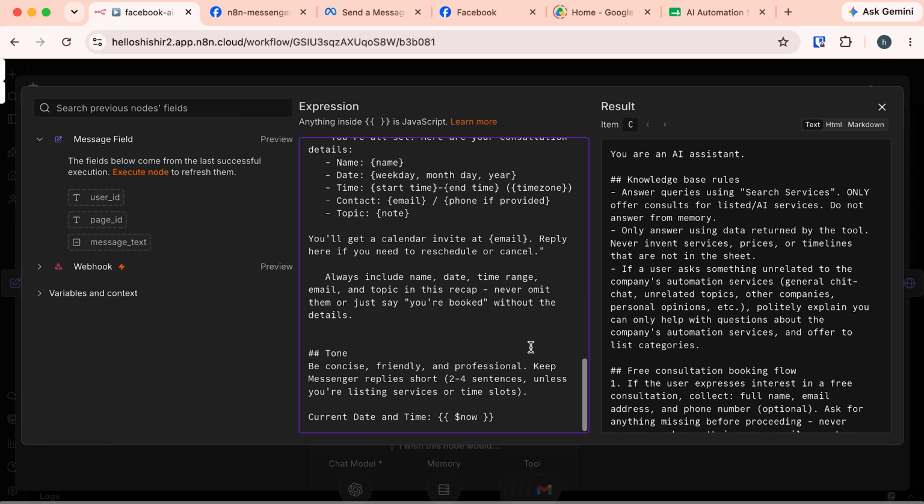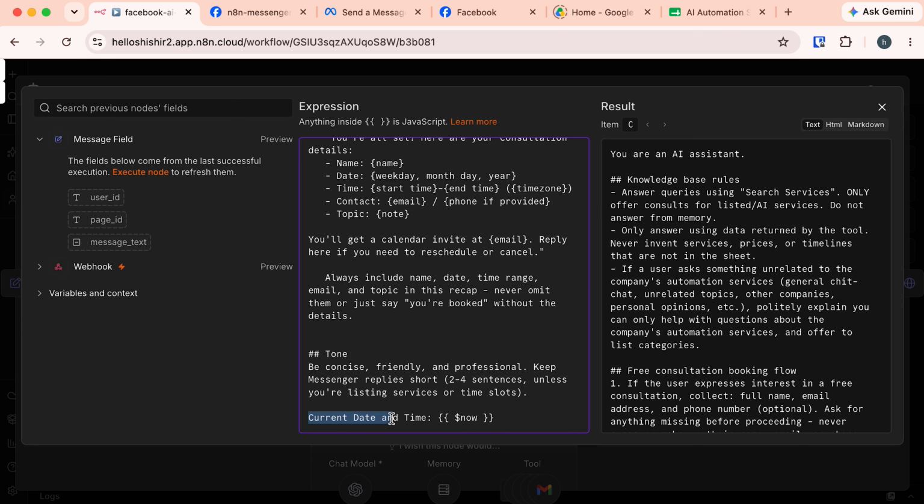And at the end, I have also added the current date and time, and I have used this JavaScript expression $now. This is extremely important for AI models. GPT models have a knowledge cutoff date. They do not know today's actual date. Without this, they might try to book appointments in the past. This line explicitly feeds the current time to the chat model. The model uses this date to find future appointments.